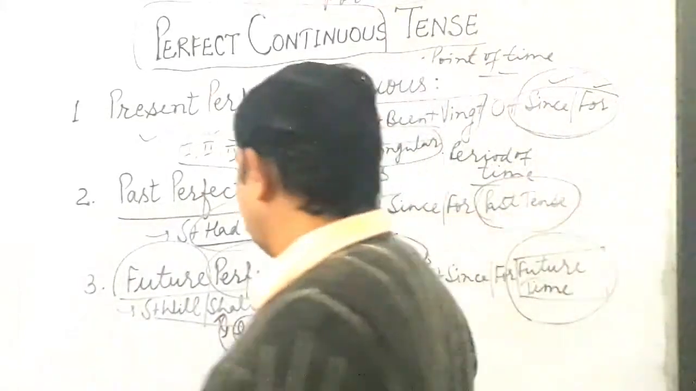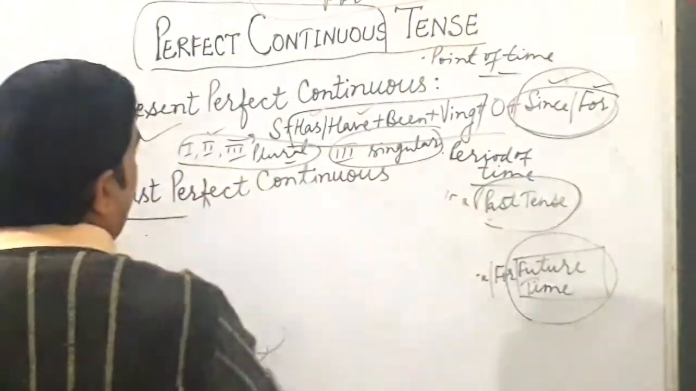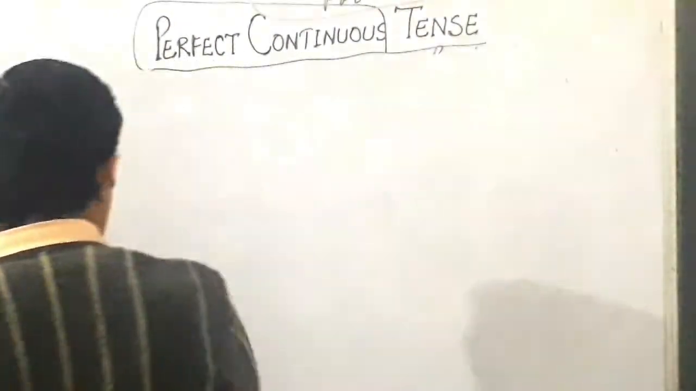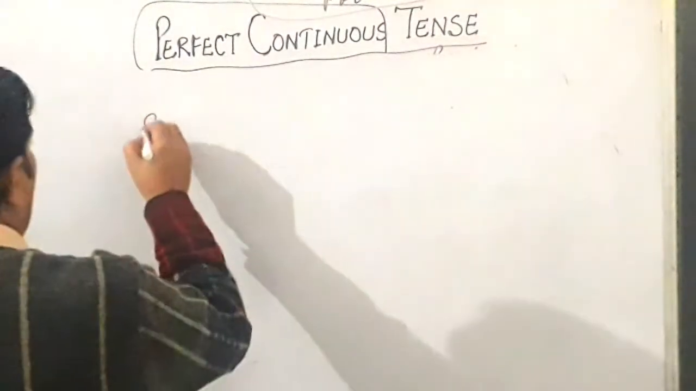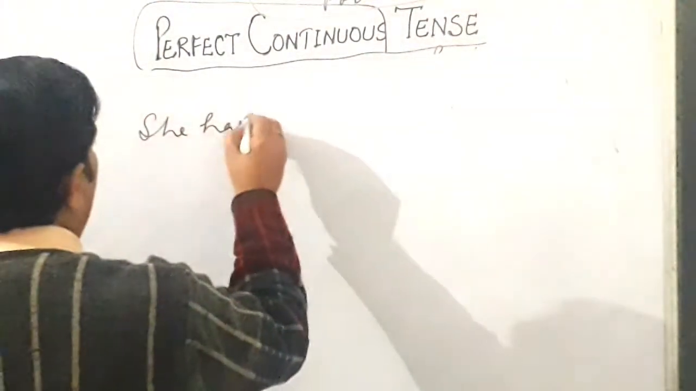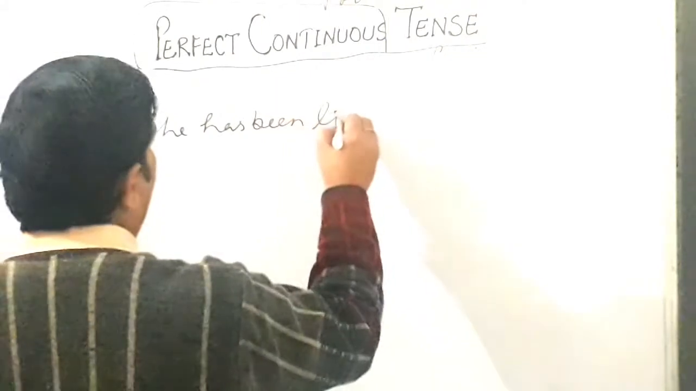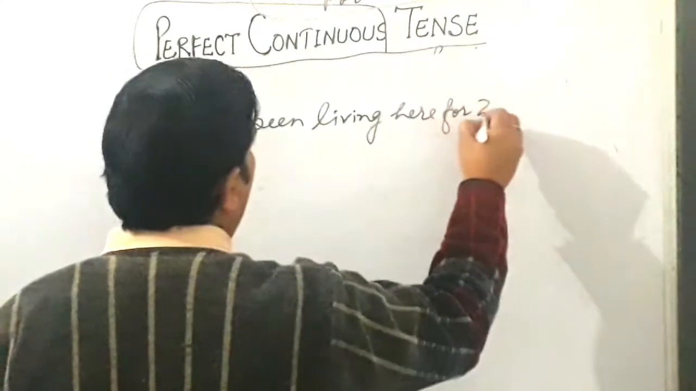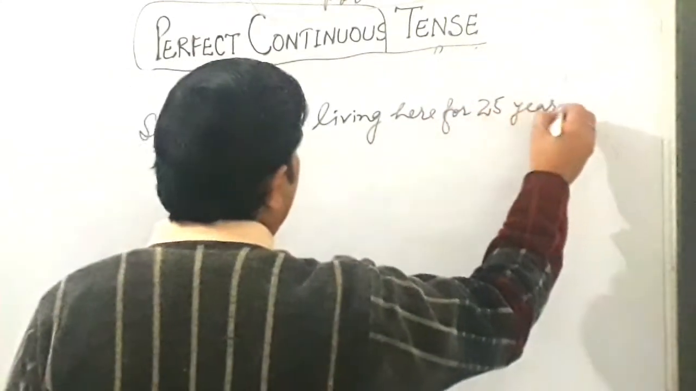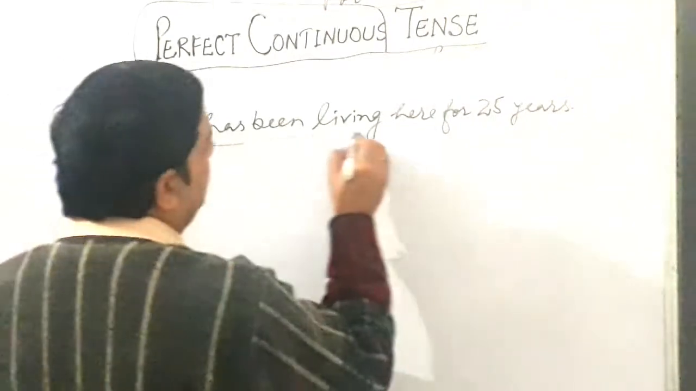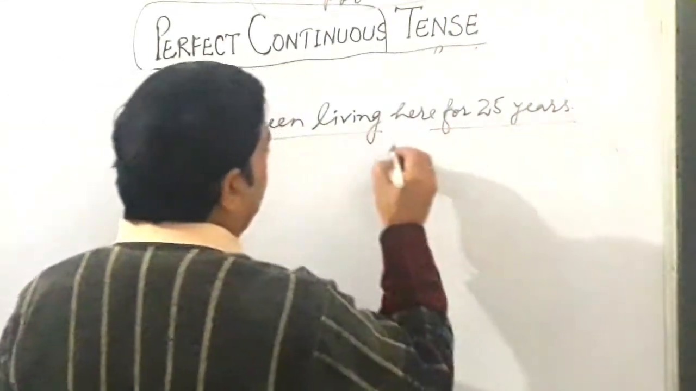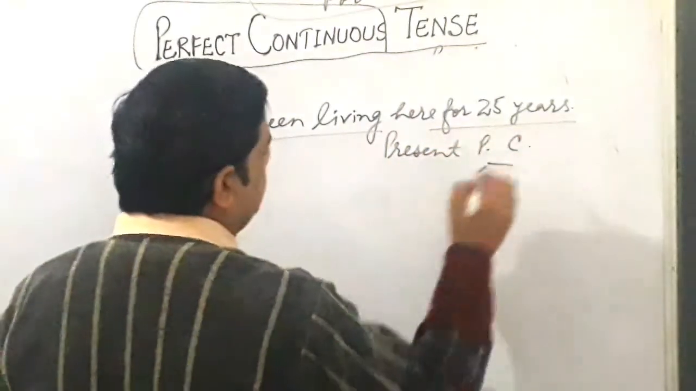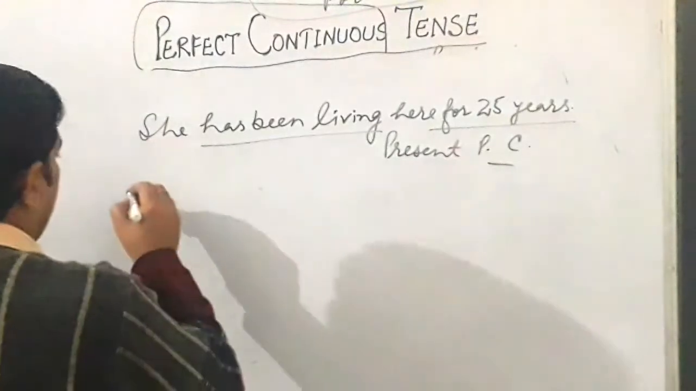So now I write 2 or 3 examples, okay, that will give you a clear idea about these sentences. Like, she has been living here for 25 years. So here, children, this has been, ing, and since, for gives you the feeling that it is present perfect continuous. Clear?